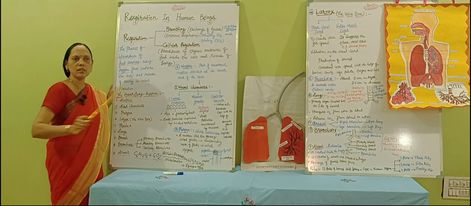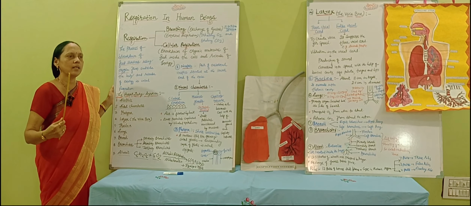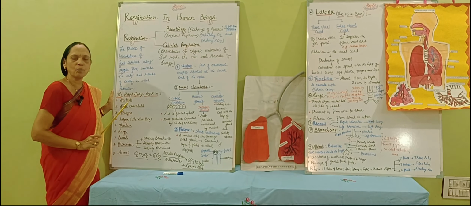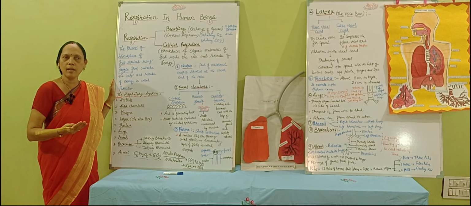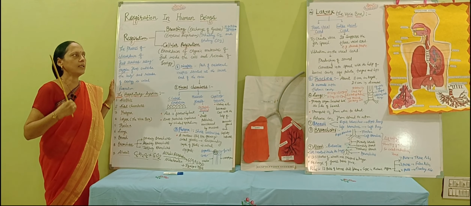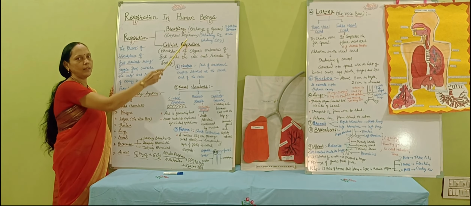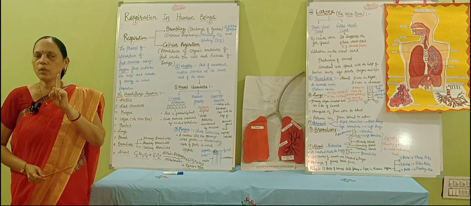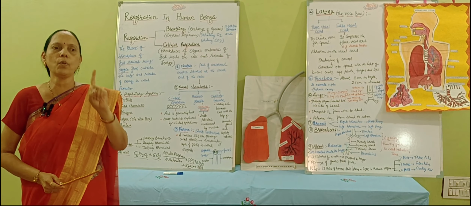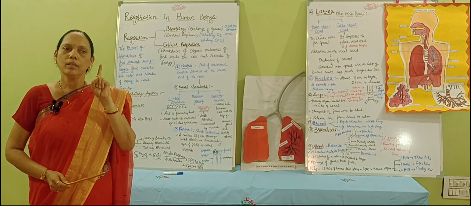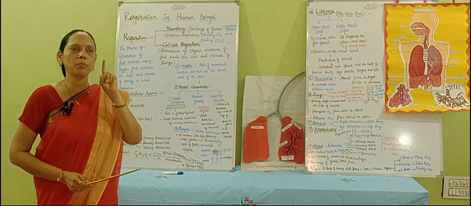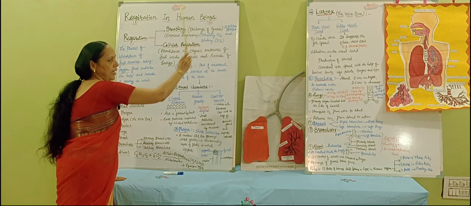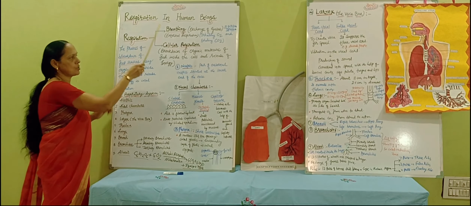External respiration means the breathing. Breathing is the external respiration. In this, exchange of gases is taking place. Exchange of gases means we are inhaling oxygen and exhaling carbon dioxide. If we look at the breathing process, within 1 minute we are breathing 15 to 18 times. A normal person breathes 15 to 18 times per minute. So this is the process of breathing.